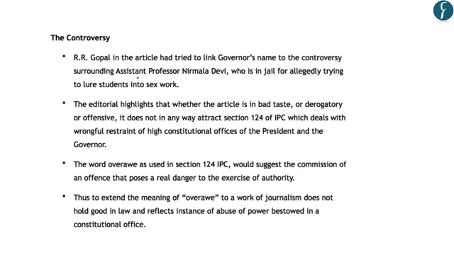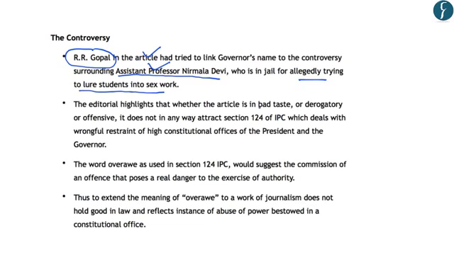So recently an assistant professor named Nimla Devi was arrested in Tamil Nadu, for trying to lure students into sex work. Now Mr. R.R. Gopal, who is the editor of a magazine in Tamil Nadu, tried to link the governor's name to this controversy. And due to the publication of this article in the magazine, the governor's office directed the police to arrest R.R. Gopal under section 124 of IPC.